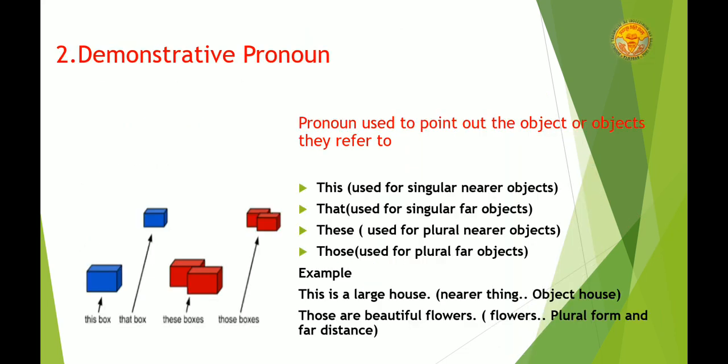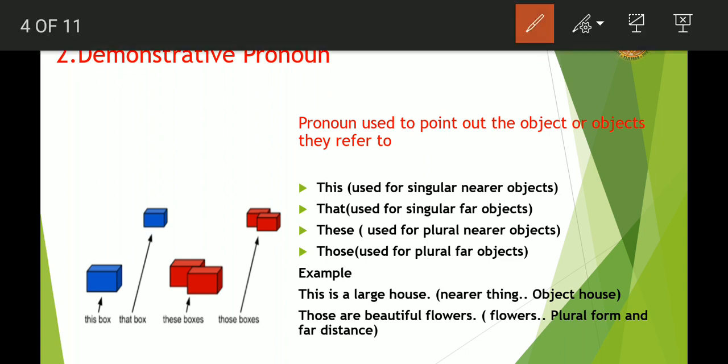Then next comes demonstrative pronoun. Demonstrative pronoun. What is the meaning of demonstrate? The meaning of demonstrate is to show or to point out. When we are pointing out the object, or when we are pointing out to something, when we are showing something, there we will use demonstrative pronoun. Now demonstrative pronouns are this, that, these, and those.